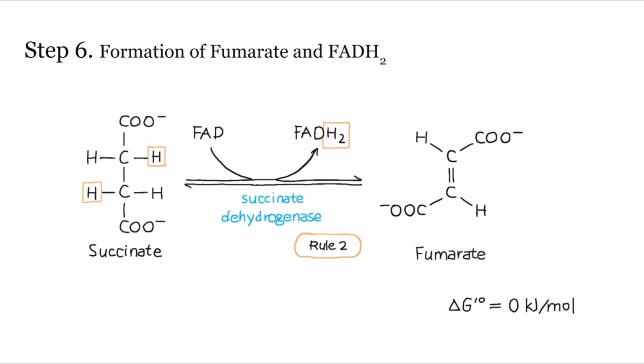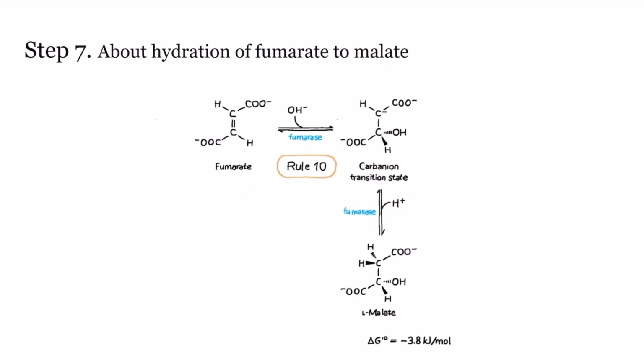In this reaction, succinate is oxidized by succinate dehydrogenase, transferring electrons to the electron carrier FAD, forming FADH2. Rule 2 is applied in this step as an example of an oxidation reaction, specifically a dehydrogenation. One thing to remember is that succinate dehydrogenase is an integral protein of the mitochondrial inner membrane in eukaryotes. Step 7 is about the hydration of fumarate to malate. The enzyme fumarase catalyzes this reaction.